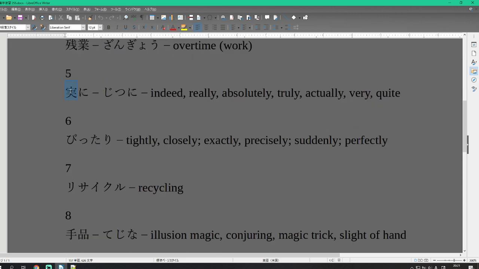Number 5 is jitsuni. Jitsu on the left side is reality. So jitsuni is something that is done in reality. Jitsuni, absolutely, truly, actually, very, quite, or indeed. Indeed is jitsuni.